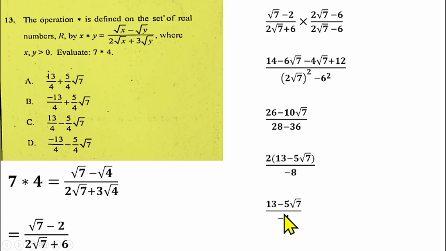So if you divide this, you'll be having 13 divided by minus 4, that gives us minus 13 over 4. Then also minus can cancel minus in the middle here, so you'll be having plus 5 root 7 over 4, which is what you're having here. And if you look at the option provided here, I think option B is the right answer for question number 13.